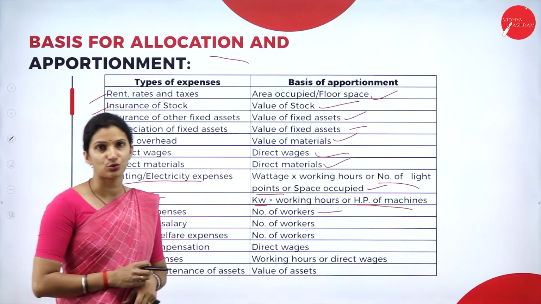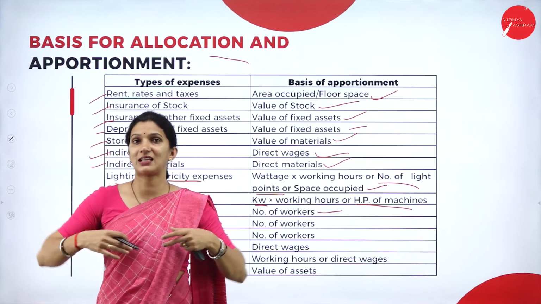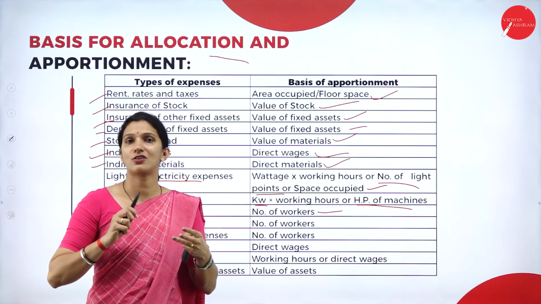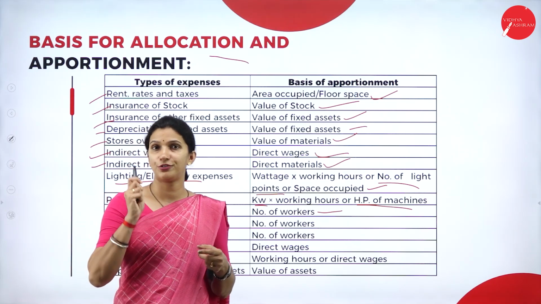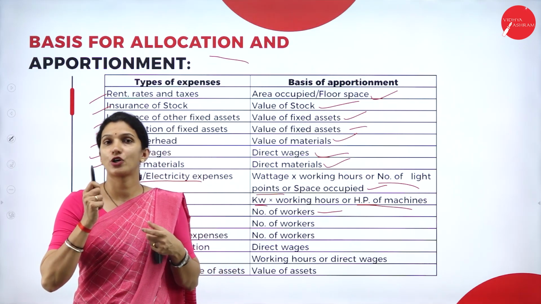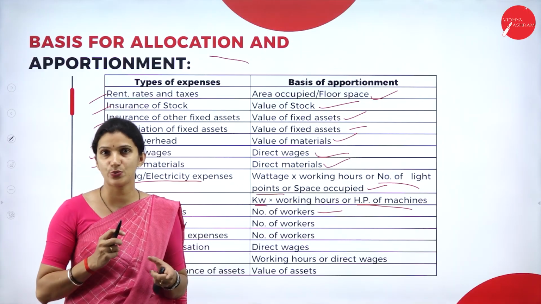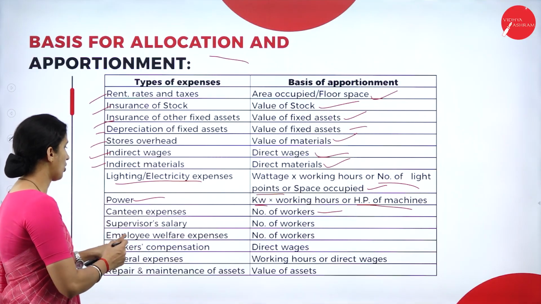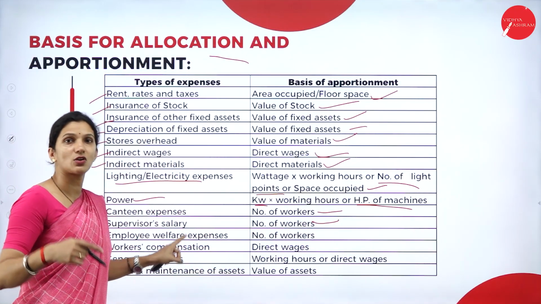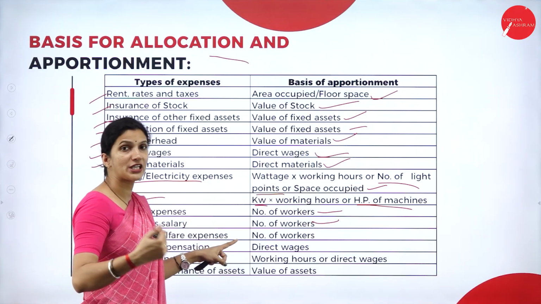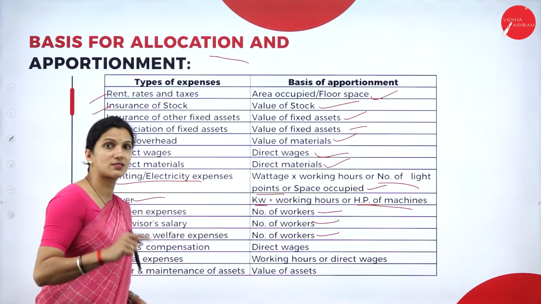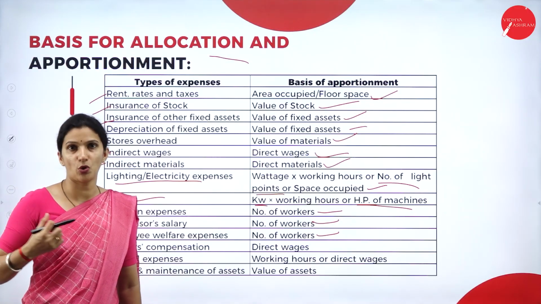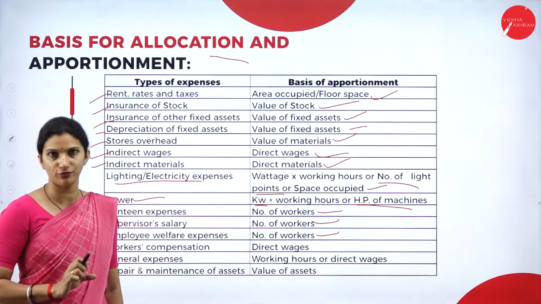One important thing you need to remember: any expenses which are related to the employees, for example canteen expenses, supervisor salary, supervising charges, or any employee welfare expenses, your basis of apportionment will always be the number of workers.